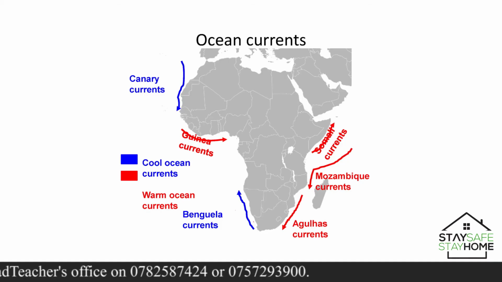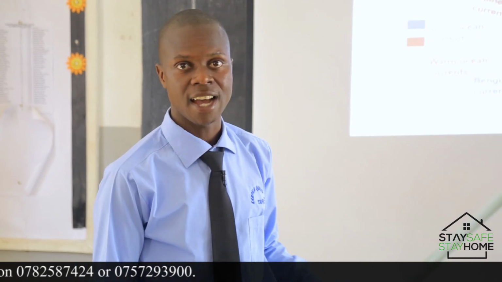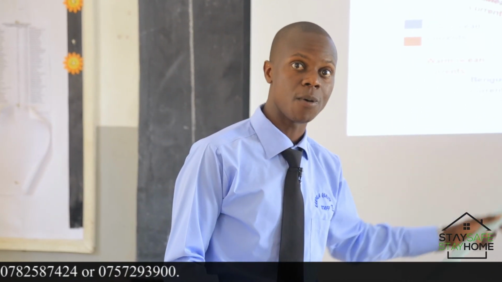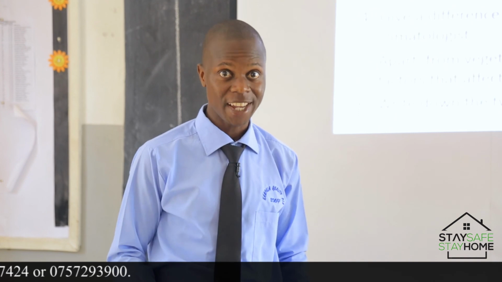Ocean currents refers to the directional flow of water in an ocean or a sea. The direction taken by water in an ocean or a sea also has an effect on the climate of an area, as we shall see in our subsequent lessons. Okay? Are we together? You can wear a smile to the neighbor, okay?